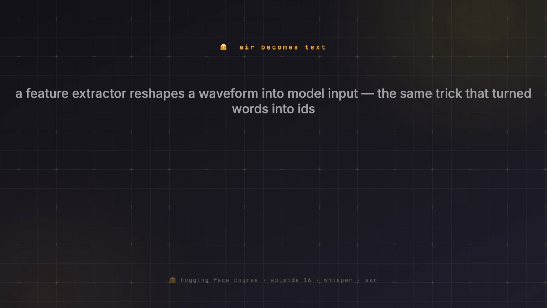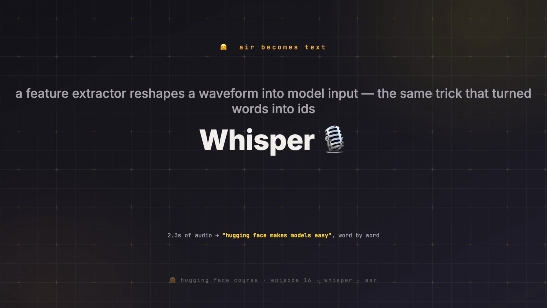Two episodes after we started, we taught text to become numbers. Back when we tokenized a sentence into input IDs, we turned words the model could not read into integers it could. Audio is the same trick, wearing a different coat. A microphone gives you a waveform, a long list of air pressure numbers wiggling thousands of times a second, and a model can no more hear that than it could read raw text.